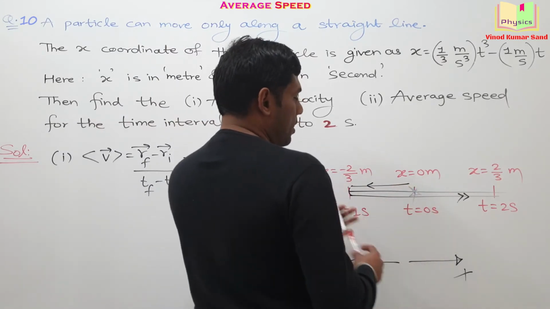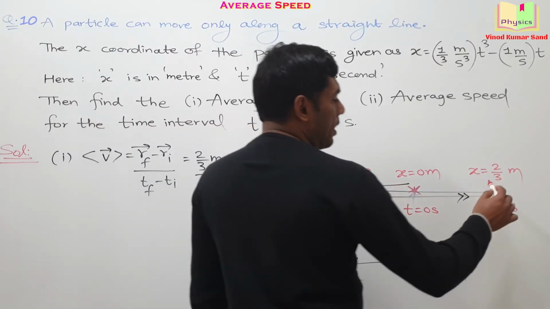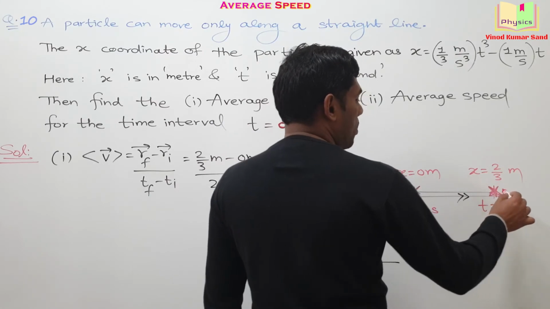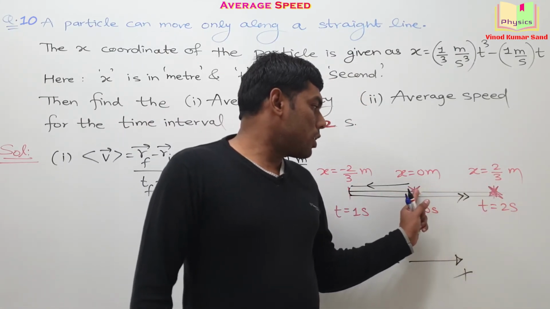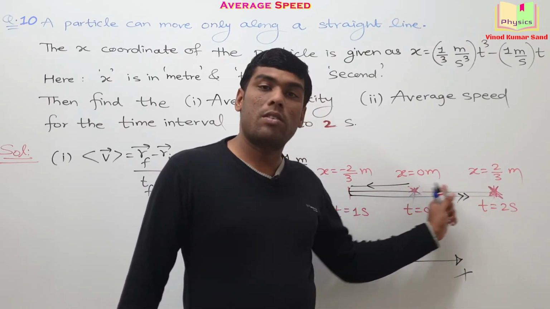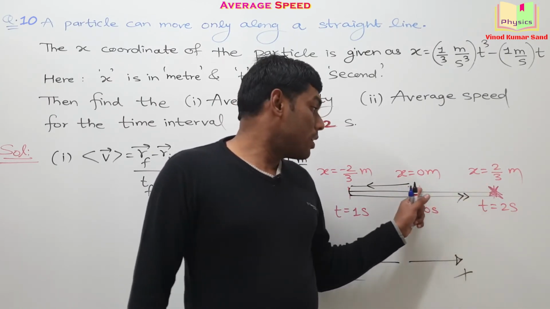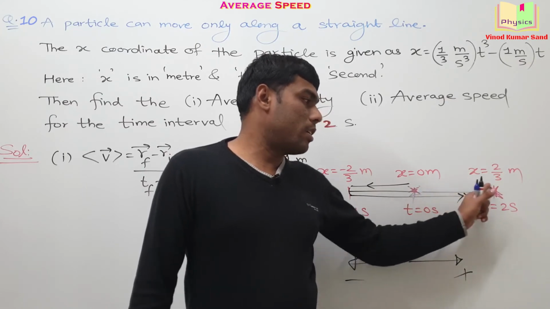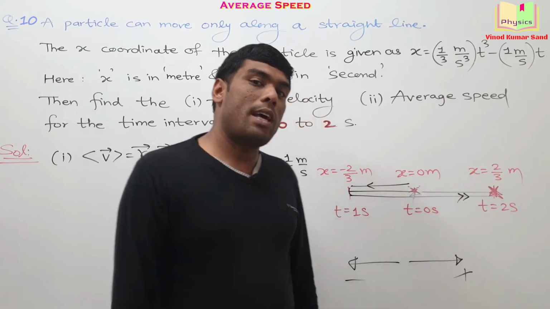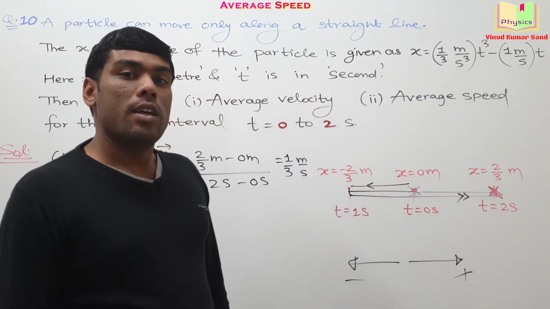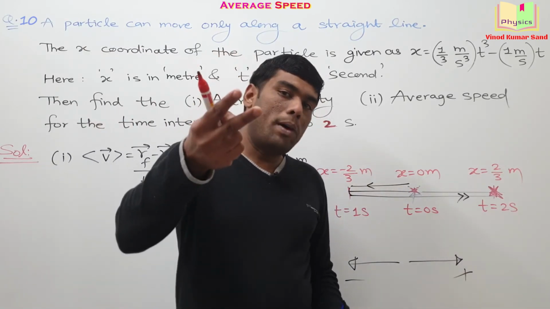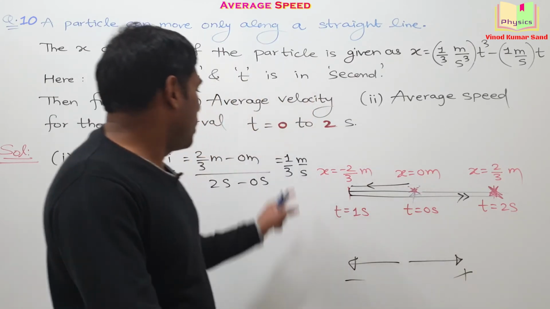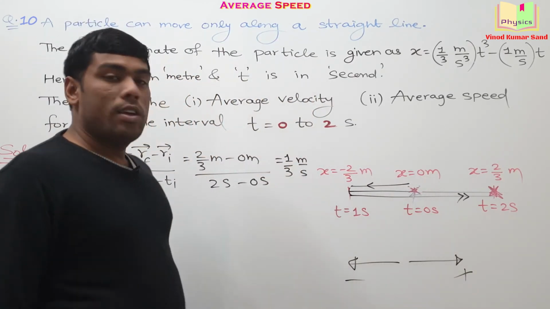Particle starts here, that we know, and particle is observed up to this moment of time. From this position to this position, how much is the displacement? We already know the displacement is 2 by 3 meter. And how much is the time consumed for that journey? Time consumed for that journey is 2 seconds. So 2 by 3 meter divided by 2 seconds, the answer will come out to be 1 by 3 meter per second.